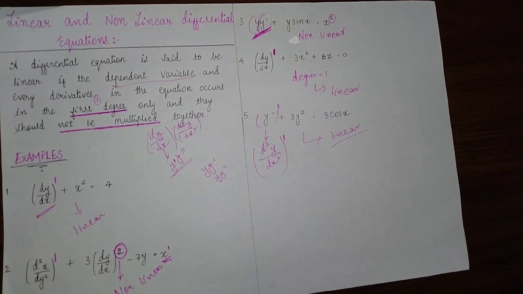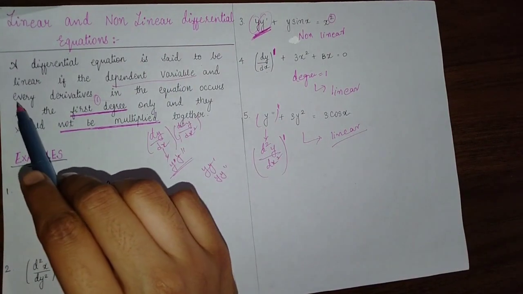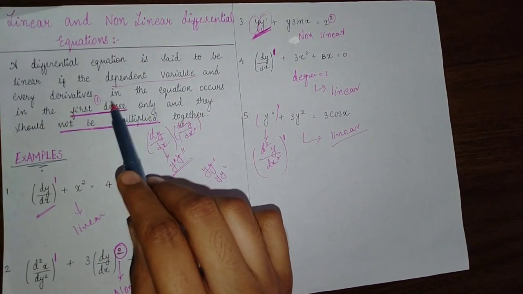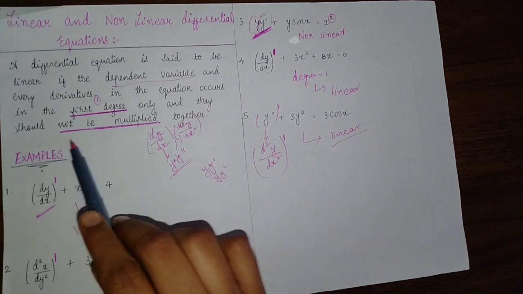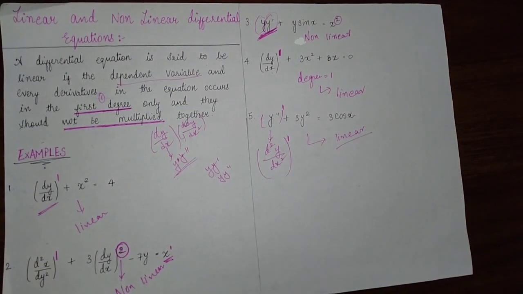Just remember the two conditions, that is the dependent variable and each derivative should have degree 1, and derivatives should not be multiplied together. So I hope you understood the basic concepts of differential equations, and we will continue with these concepts in the next lecture.